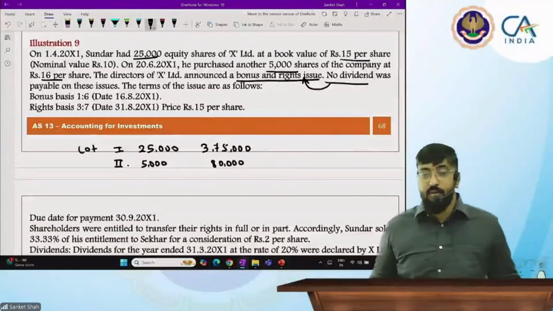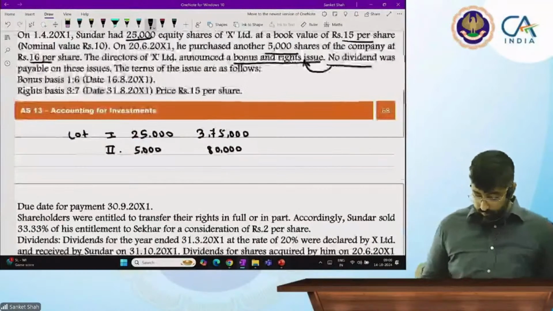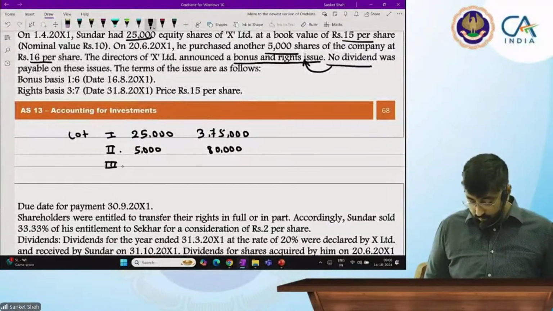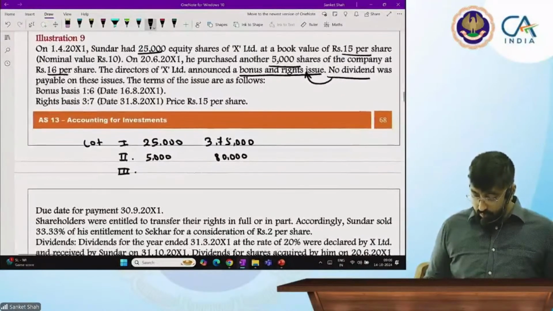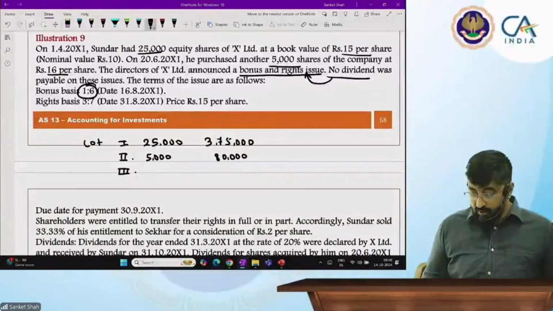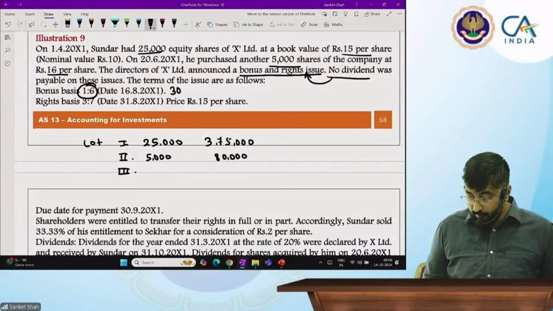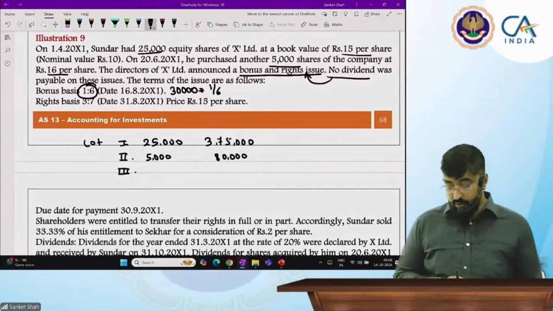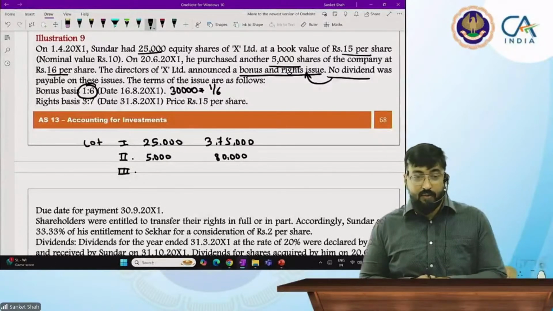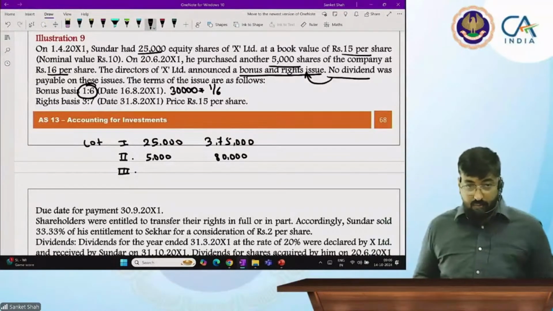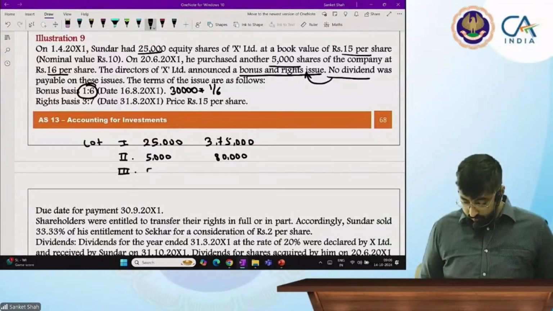Right. What is the issue, sir? We have to pay the subscription amount, but in bonus we get it completely free. No, bonus is 1 share for 6 shares. How many shares do you have? We have 25,000 plus 30,000 shares, sir. So 30,000. So how many bonus shares will you get? Bonus shares 30,000 divided by 6 is 5,000.